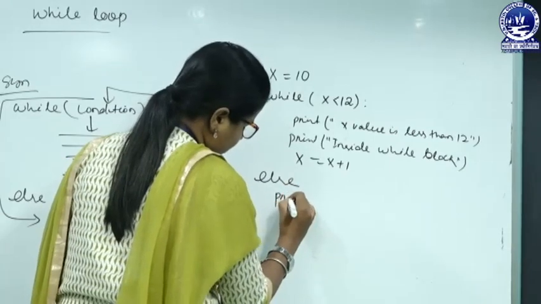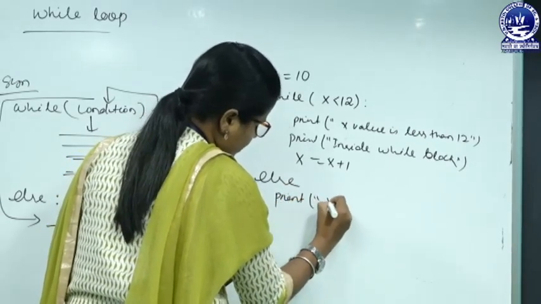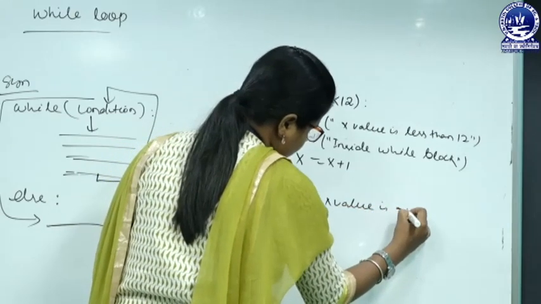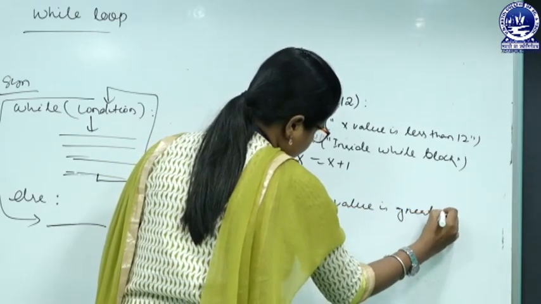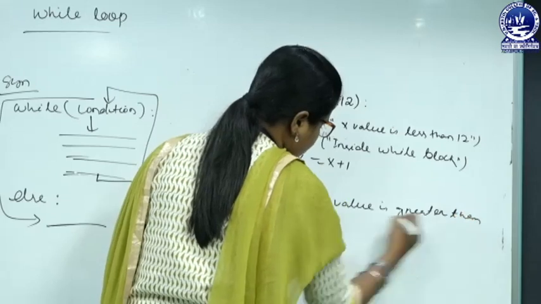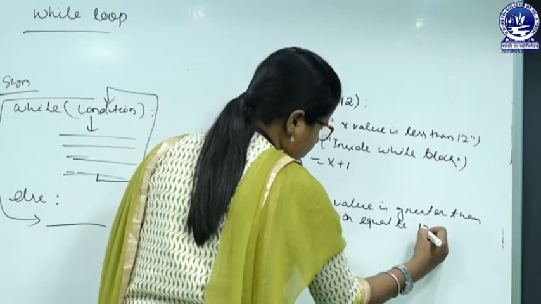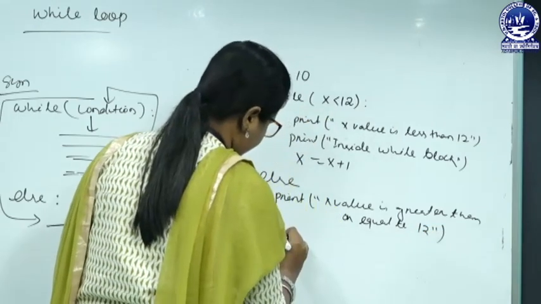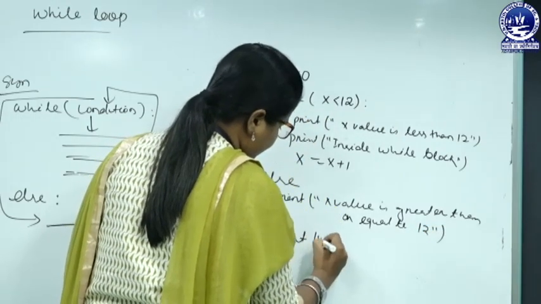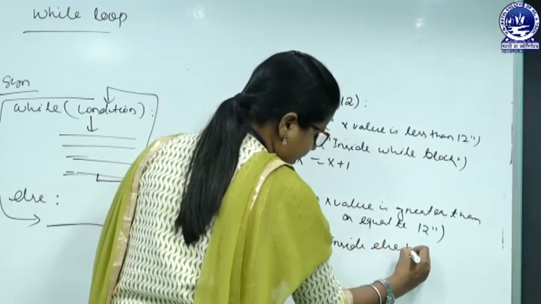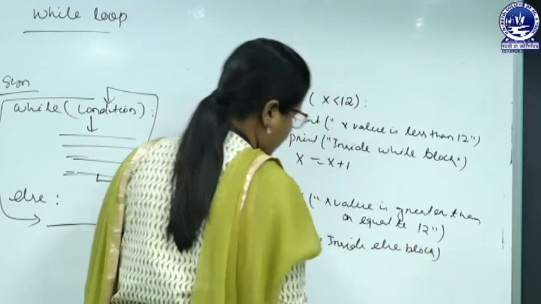Else, print "x value is greater than or equals to 12". Print "inside else block". Okay.